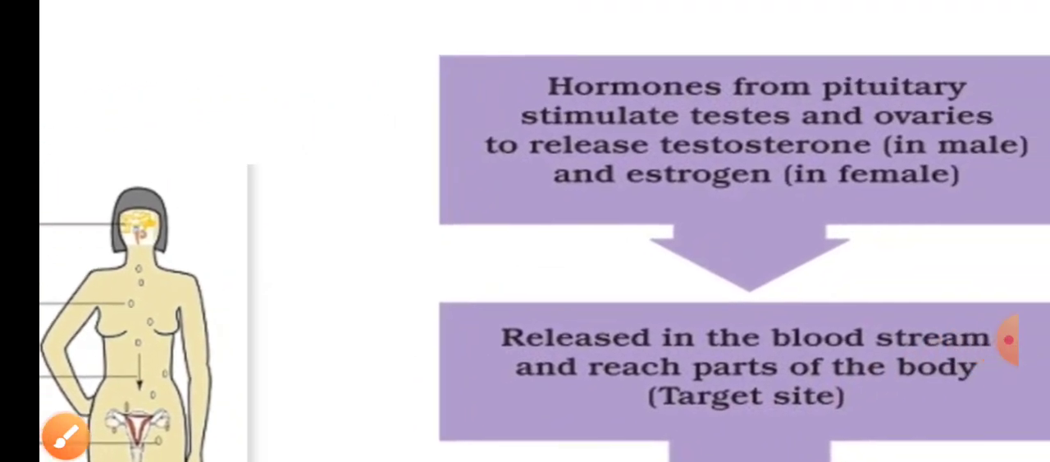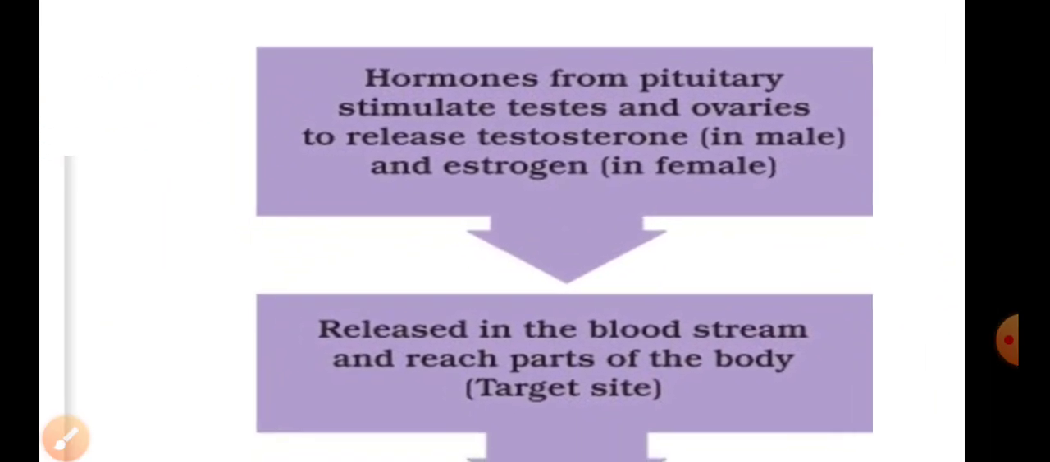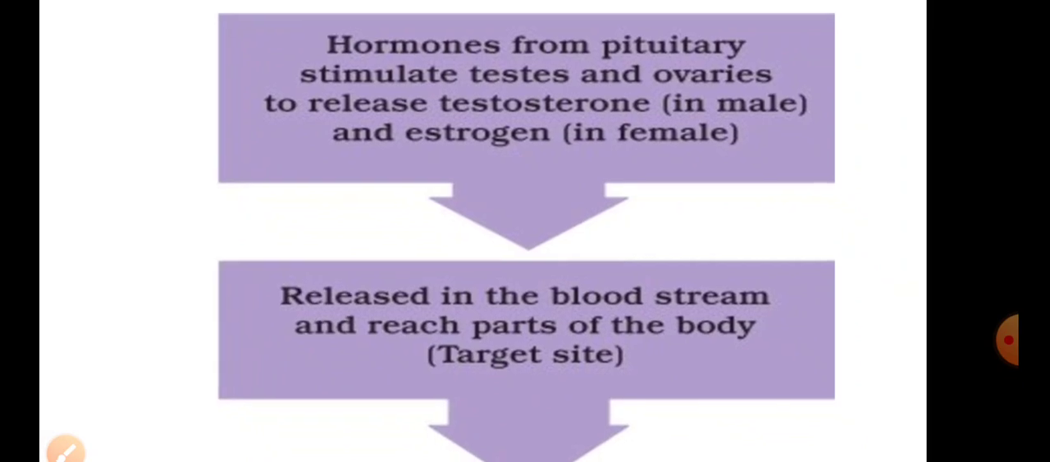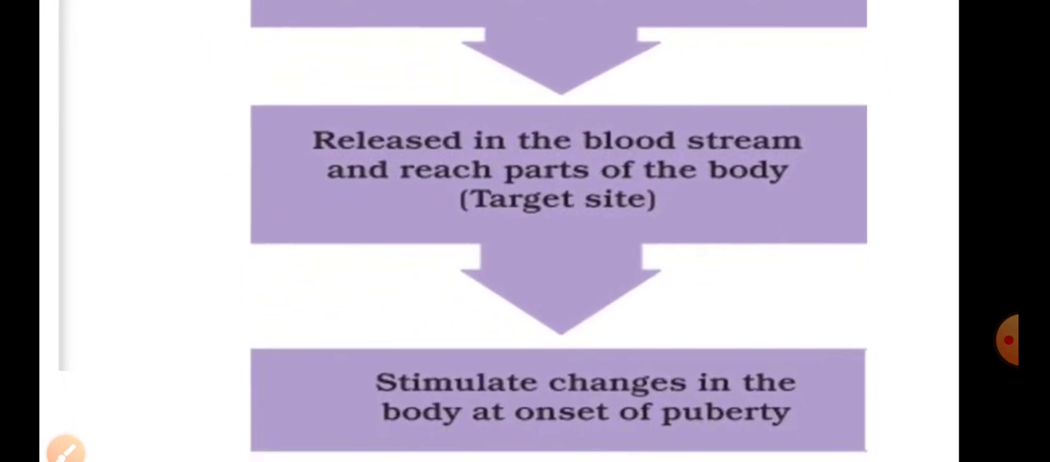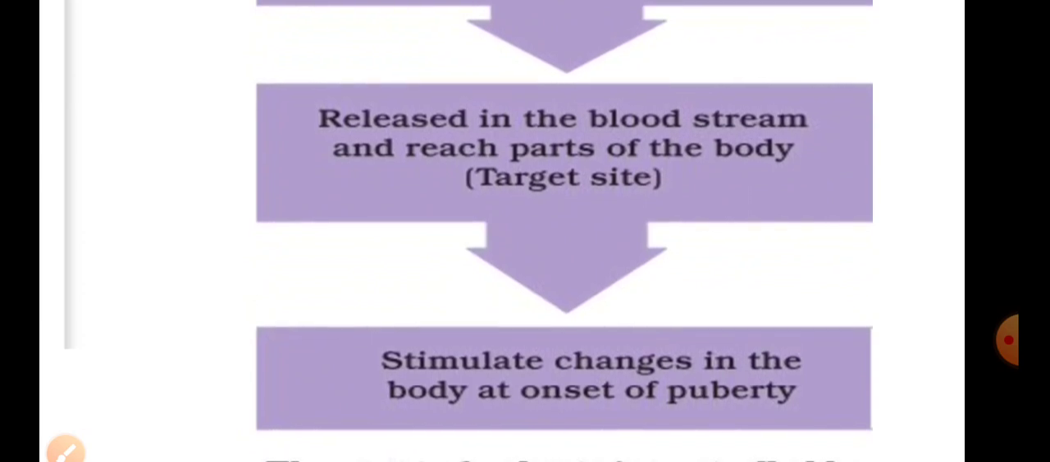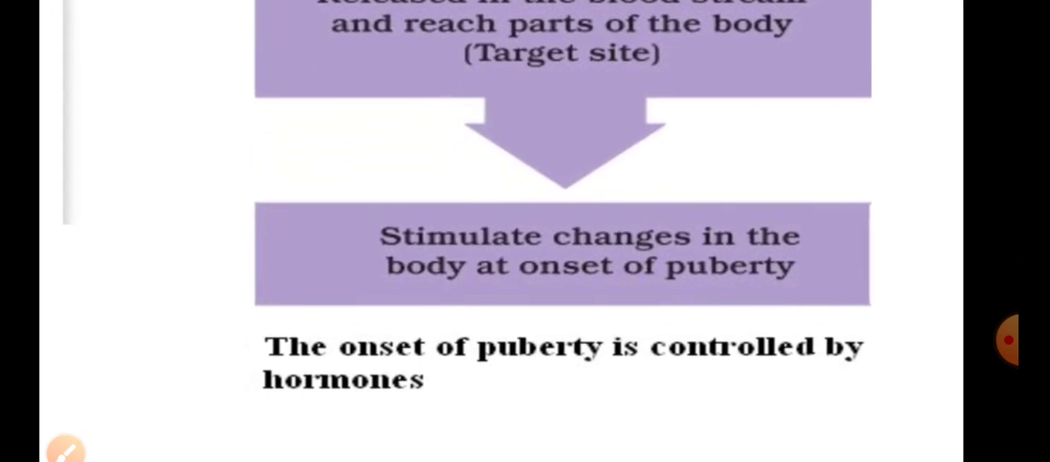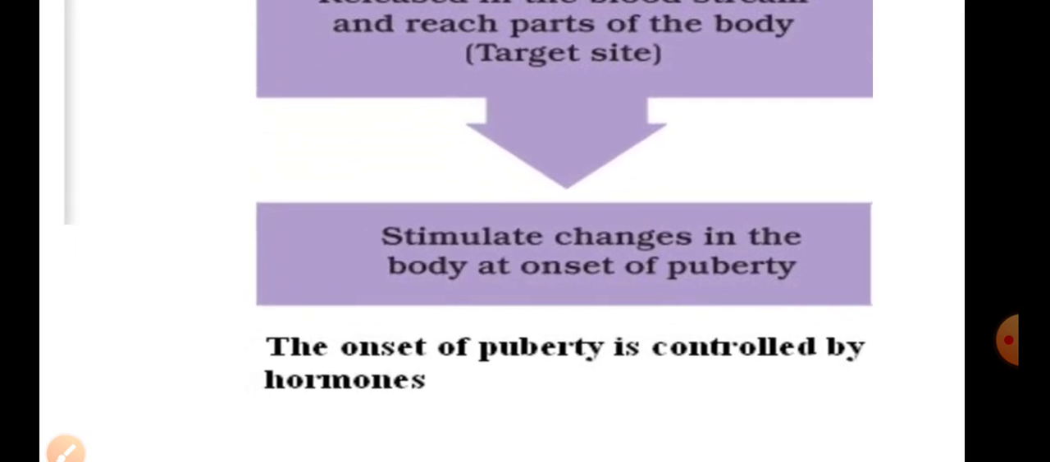It is the same here, through a flow chart. Hormones from the pituitary stimulate the testes and ovaries to release testosterone in males and estrogen in females. After that, they are released into the bloodstream and reach the part of the body called the target site, or the organ to which the hormone is targeted, called the target organ or target site. Then the last step: stimulate changes in the body at the onset of puberty.